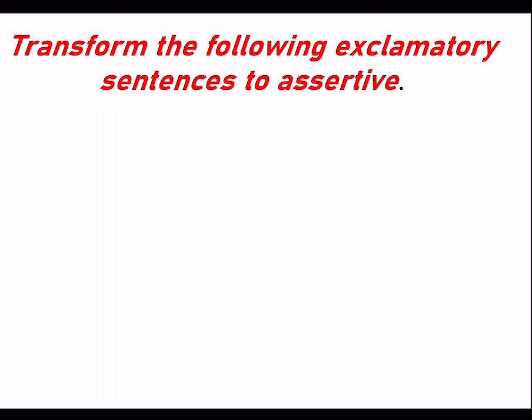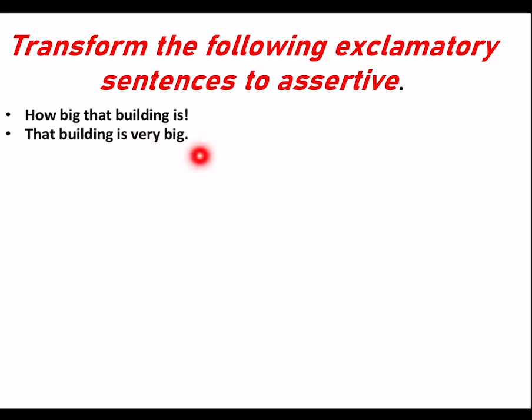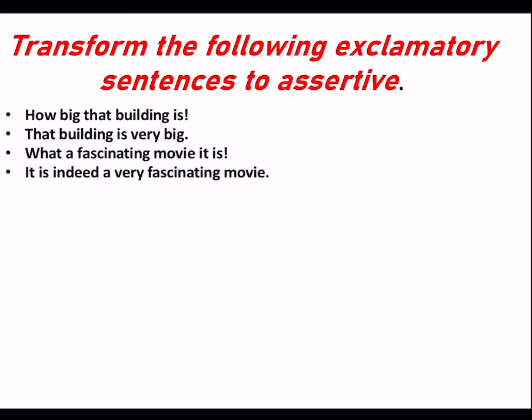Transform the following exclamatory sentences to assertive. Now we are doing the opposite of it, the vice versa. Remember, we have to follow the same set of rules. How big that building is. Since we are using the word how over here, remember, we have to use the same format. That building is very big. What a fascinating movie it was. We are using the word what over here. So, we are going to use the words a and very over here. Fine or great, very fine or great. It is indeed a very fascinating movie.